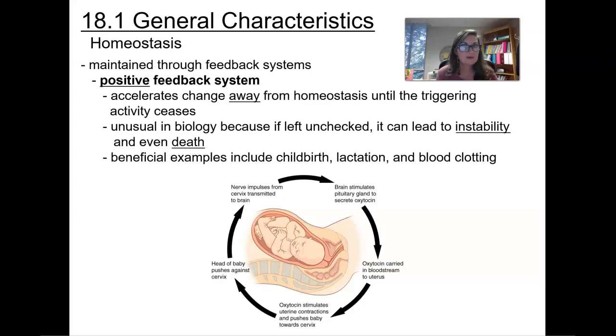But with positive feedback, it's always going to increase what's going on until whatever process needs to be done is complete. So it's unusual in biology because if left unchecked, it can lead to instability or even death. If you keep increasing things within the body that don't need to be increased, it could lead to death. Beneficial examples, though, that the body uses positive feedback for are things like childbirth, lactation, which is making milk, and blood clotting. So those are three examples of when you would use positive feedback.